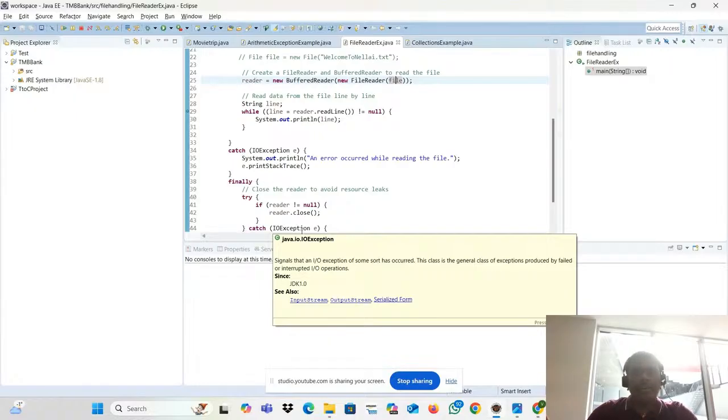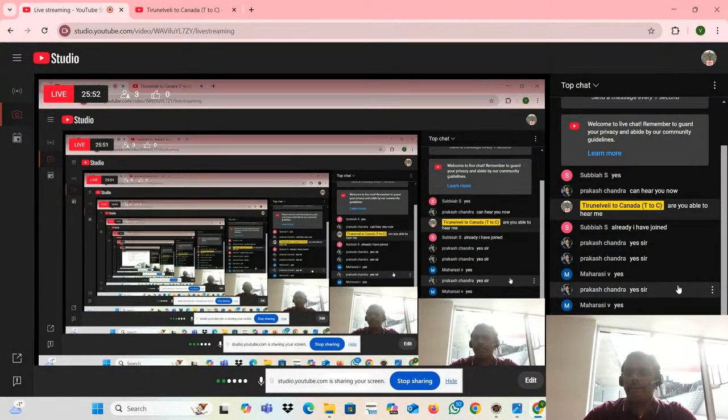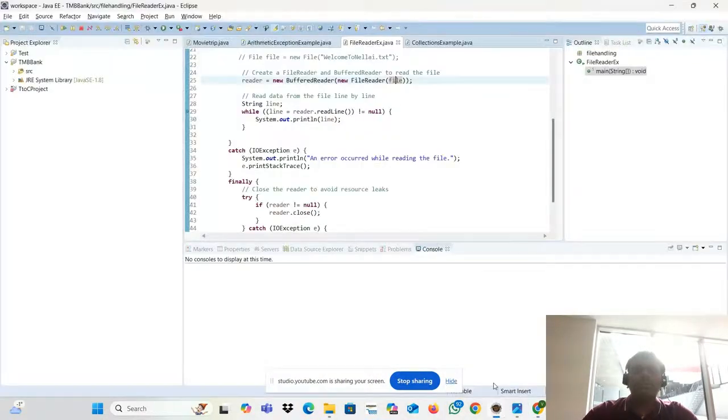Why are we doing it in the finally block? Because the finally block will always be executed at the end of the program. That's why we are using finally. Do you understand that? Why are we using this try catch? Oh, that's a good question. Good question. Ask it, no issue.